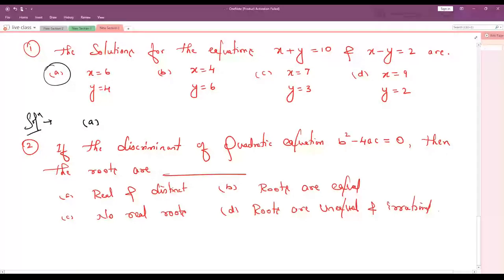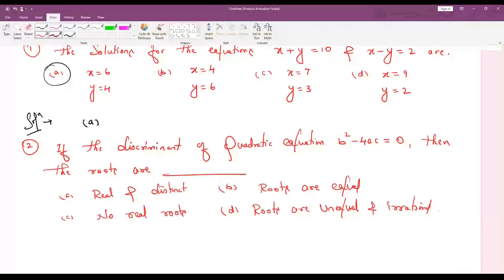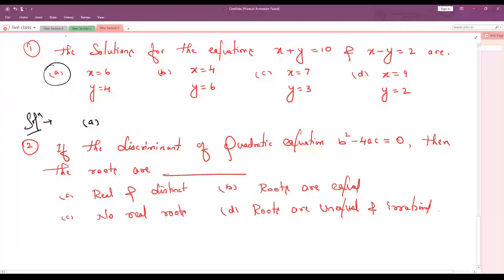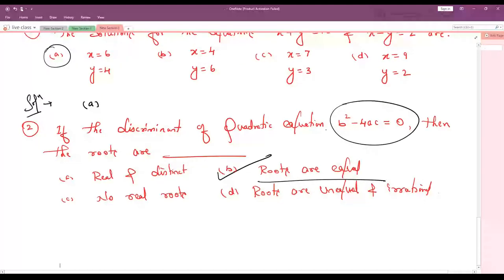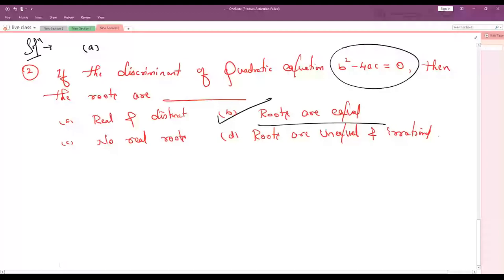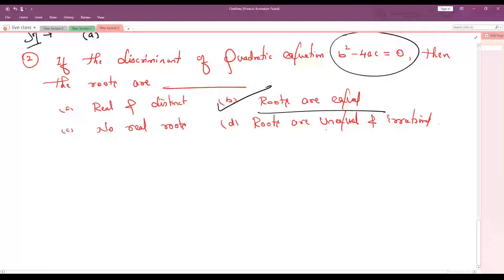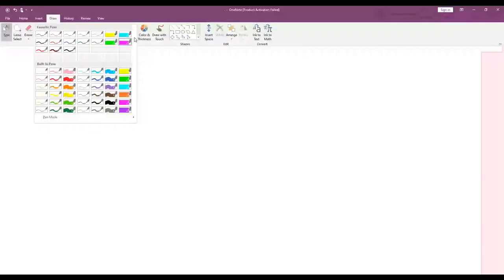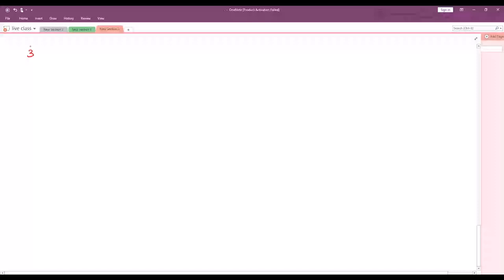So what is the correct answer? Option B is the correct answer, that is, roots are equal. Correct? Because you can see the nature of the roots is equal to 0. That is the reason. Any doubts? Understood the question? Very good. Keep it up. Great. Awesome.